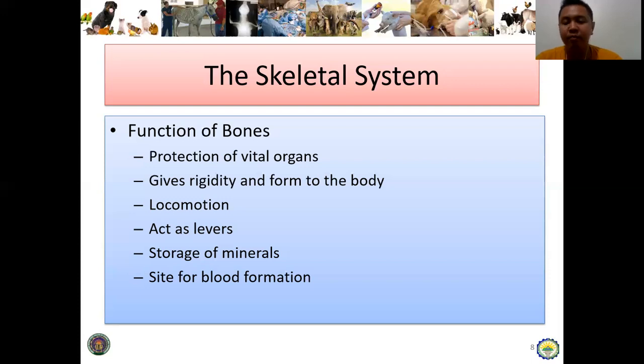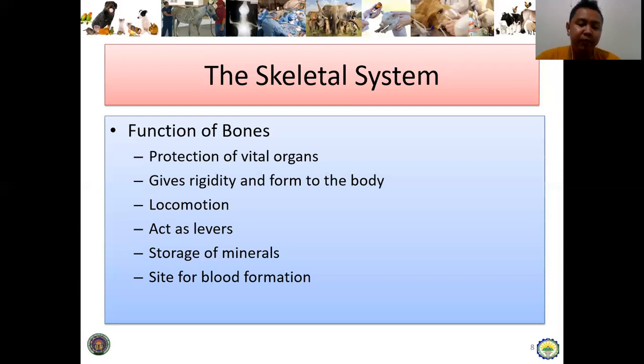Storage of minerals, especially calcium. So take note that the bones is comprised or predominantly comprised of calcium. Kay dira mismo gina-store sa aton lawas ang calcium. So that is why balaan natin sa mga old animals or sa old humans, kung calcium deficient gani sila, makabantay ka mo nga medyo crooked or medyo ng ilang mga bones, mga dili na gahi or sa brittle na. Yes, brittle ang right term.